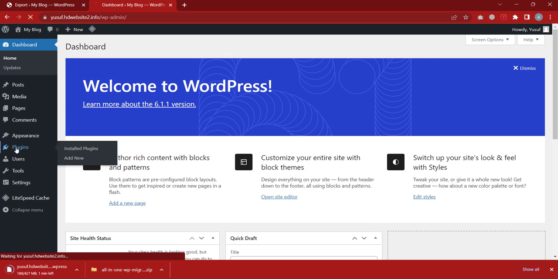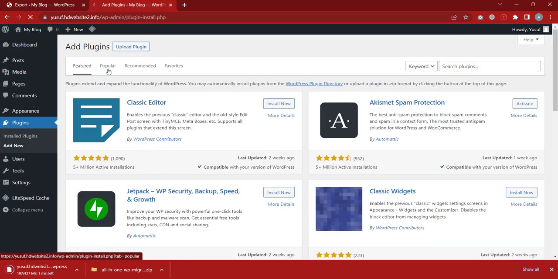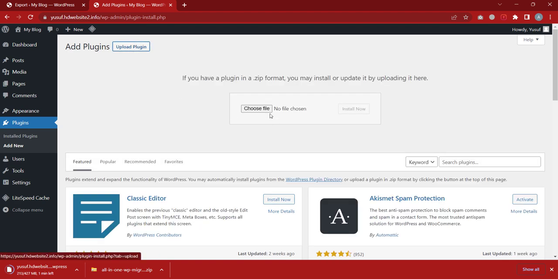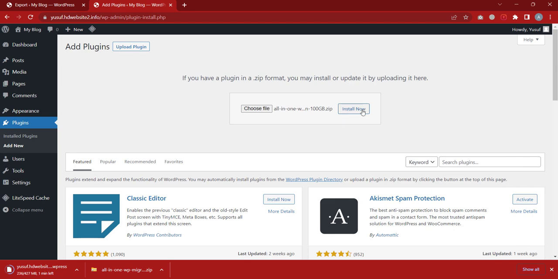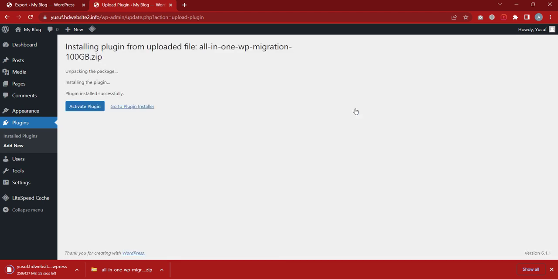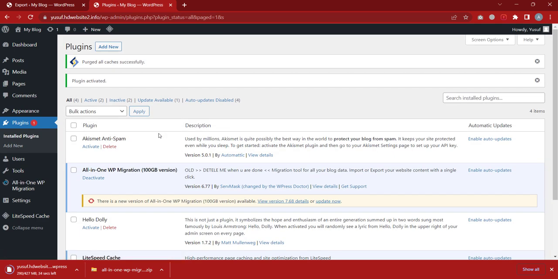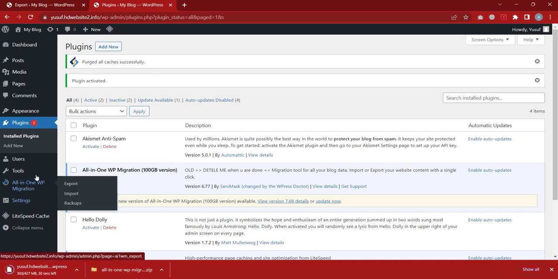So I'll go to plugins and click on add new. Mind you, this is my second website, the one I want it to be uploaded to. I'll click on upload plugin and click on choose file, and I'm going to install it again here too. I'll click on install now. So I want it to be installed in this second website too. When I install it, I'll click on activate plugin. And it has activated the plugin. So this is it, the All-in-One plugin.